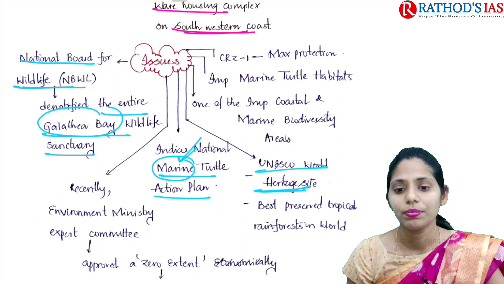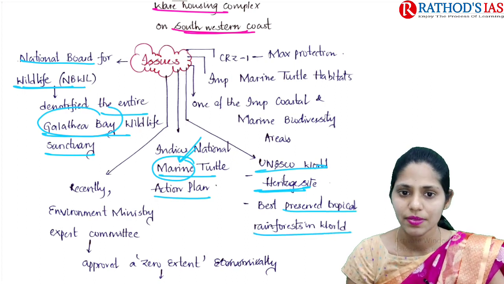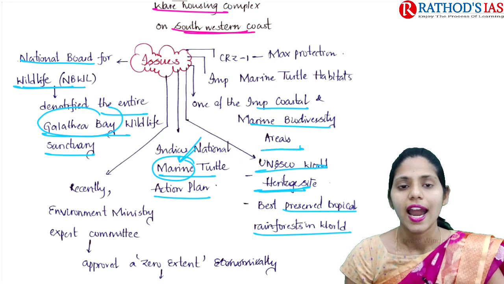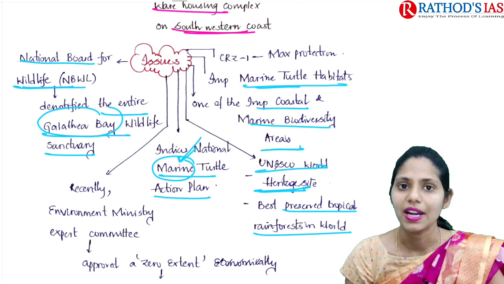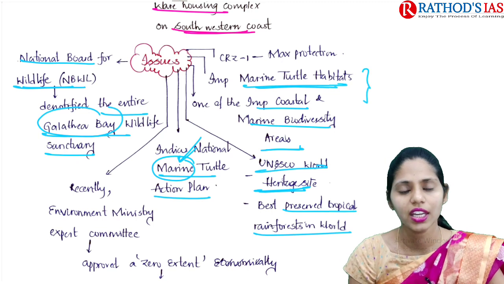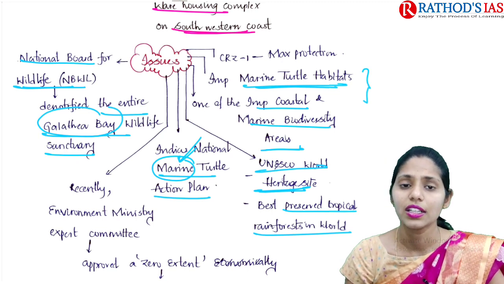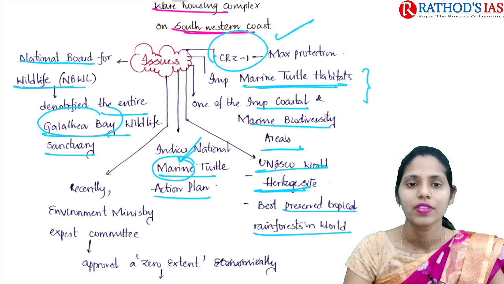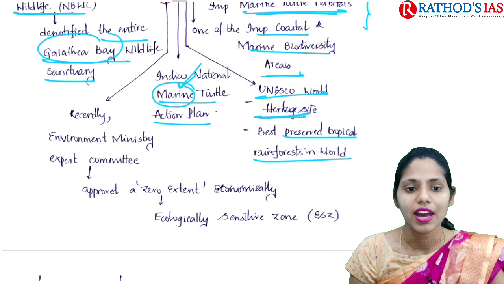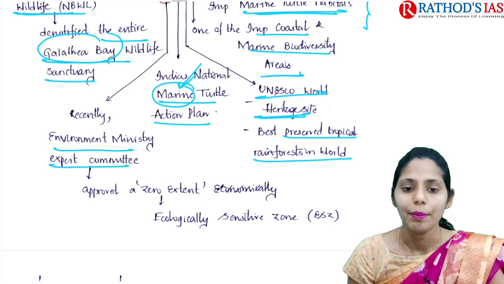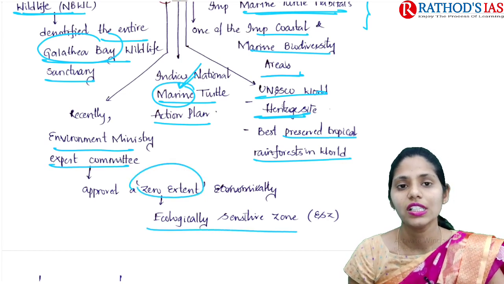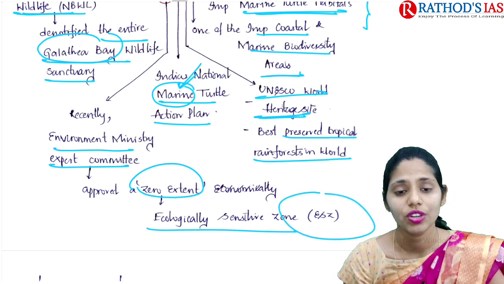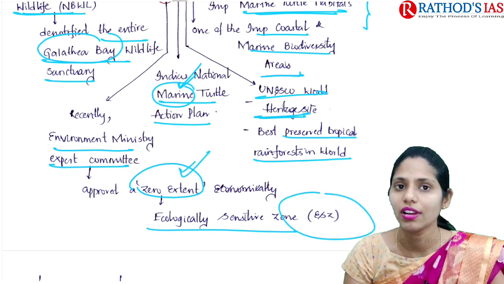And it is also one of the best preserved tropical forests in the world, and it is one of the important coastal maritime diversity areas. It is also an important marine turtle habitat. This area also comes under Coastal Regulation Zone 1, which means maximum protection will be given to this area. But even recently, the environment ministry expert committee approved zero extent of ecologically sensitive zone, and in this ecologically sensitive zone we need to go for zero trade or zero development.